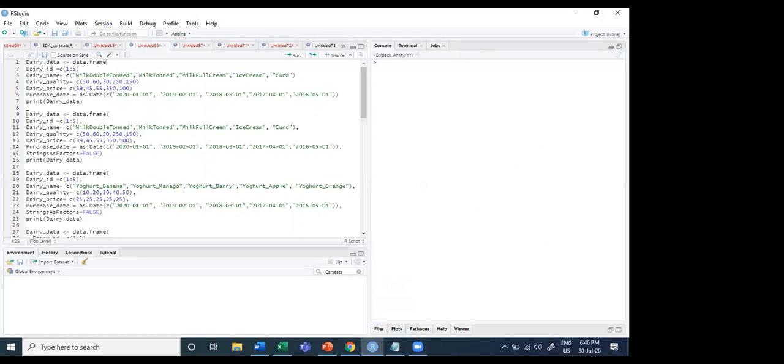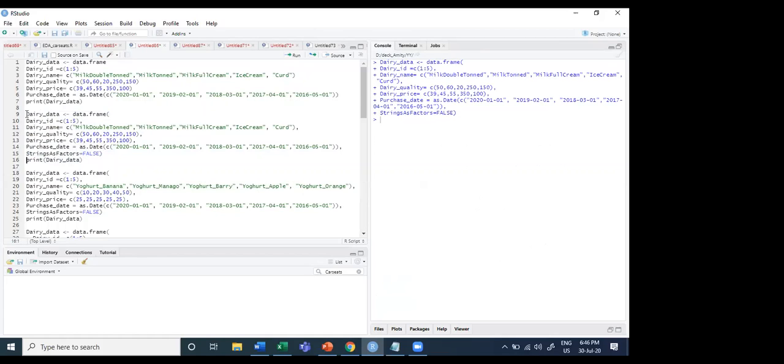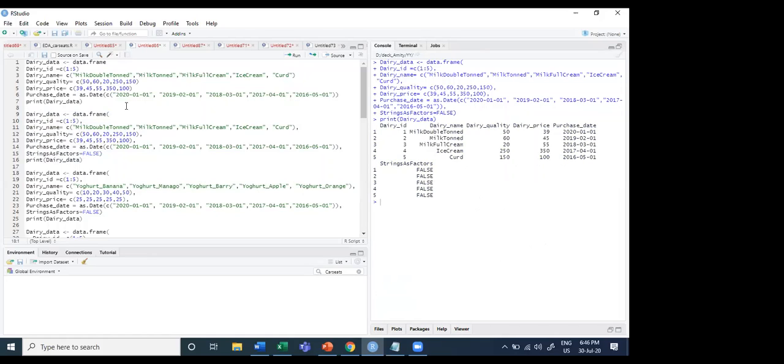So now let's select the whole code and run it, because I have already written these codes in order to save time. So I'm running all the codes together, and if you see the output, this is the data frame. We have brought it in front of you using yesterday's code. So there is no point of doubt up to this.